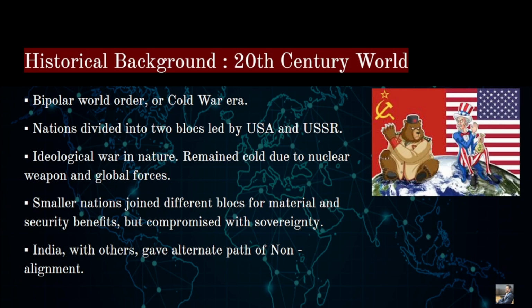The USA was mainly the propounder of liberal ideology, the free market economy and so on, while the USSR was a supporter of a socialist order. As you can see in this picture, Uncle Sam is holding a sack of money, looking rich. At the same time, there is the socialist order: a bear with an iron clasp on the hand, red flags and so on. This is the depiction of capitalism and socialism.